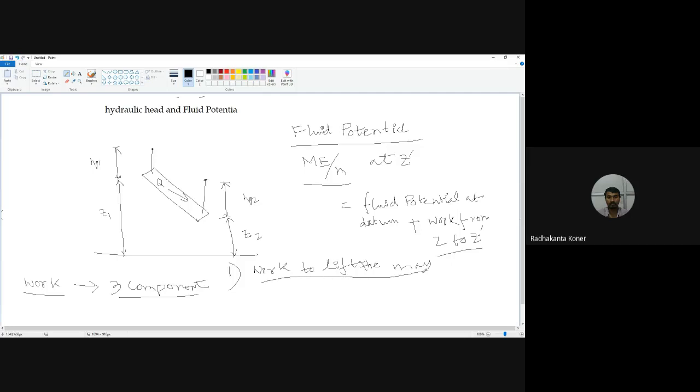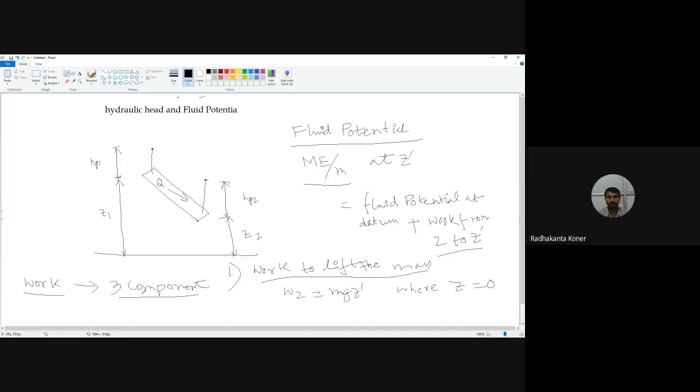Work to lift the mass is basically W1 equal to mg z dash, where z equal to 0 we have assumed as the initial case.